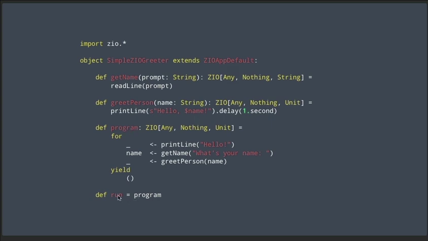So that's a program. And the way you work with ZIO, when you're using ZIO app default, is you define a run function or value right here. And whatever is over here is your application. So this is my program.